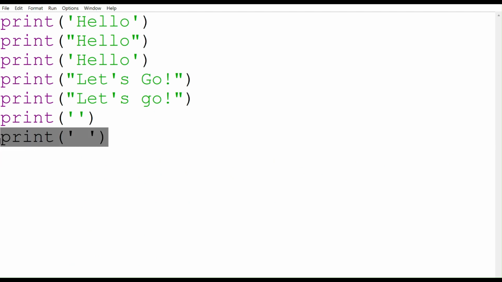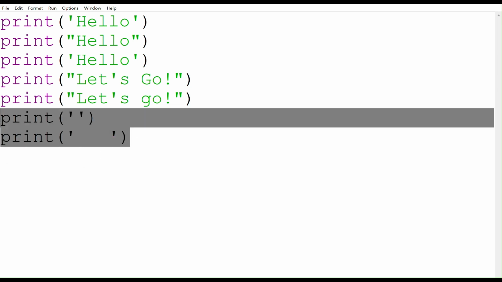Now, this is an example of a blank string. This may look empty, but it actually contains a single space, or you can have any amount of spaces you want, either 1, 2 or 3. Python actually prints 3 blank spaces and it is entirely different from an empty string.